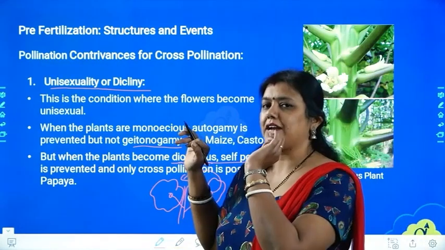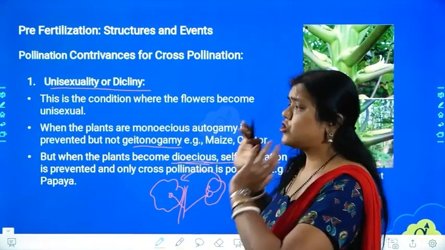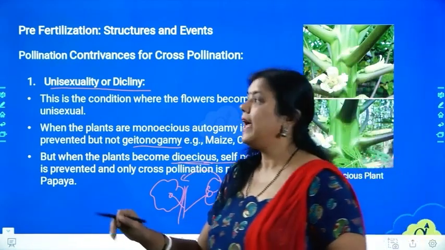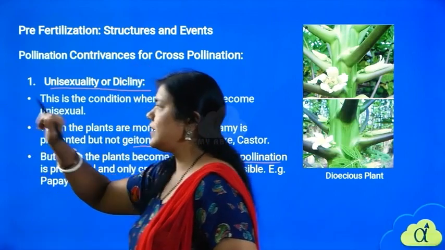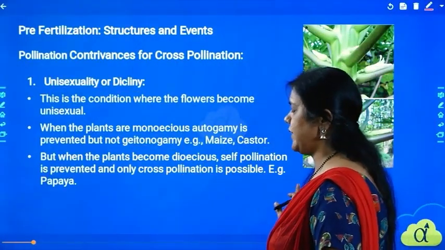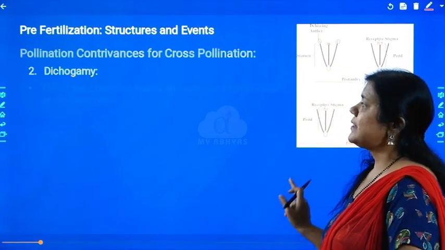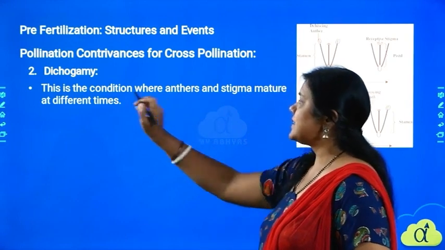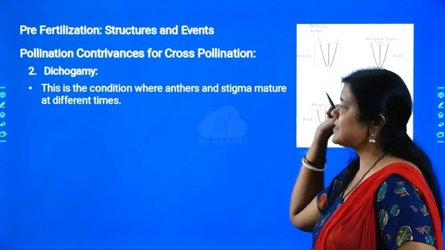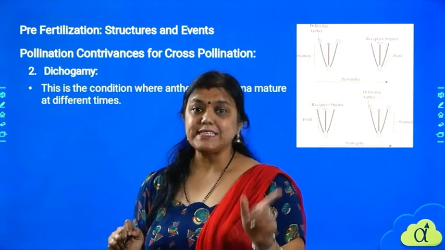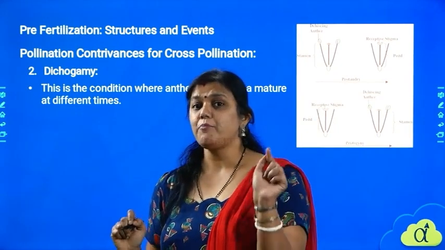In dichlyny, what happens? There is a chance of the flower itself or the plant itself becoming unisexual, and they avoid self-pollination and go for cross-pollination. This is one of the very important outbreeding devices. Let us see the next one, that is called dichogamy. What is dichogamy? This is the condition where anthers and stigma mature at different times.